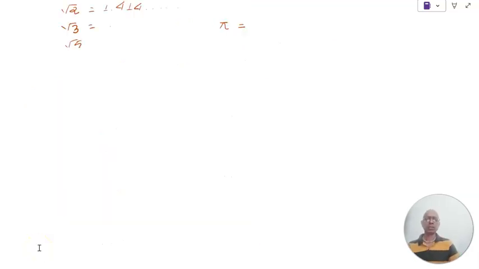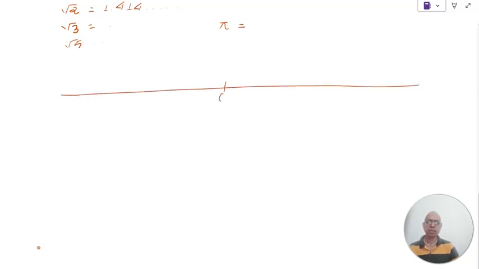Here an important thing is, can an irrational number be represented on the number line? Actually, see the number line we normally see. This is the number line, and here it is 0.